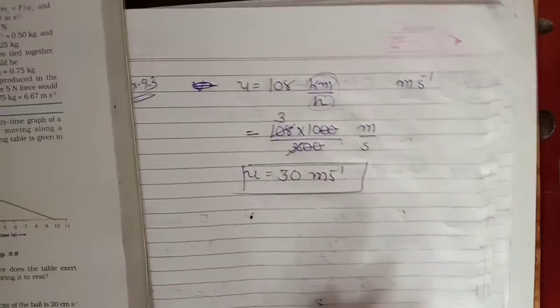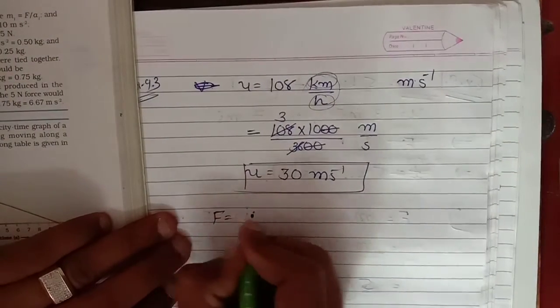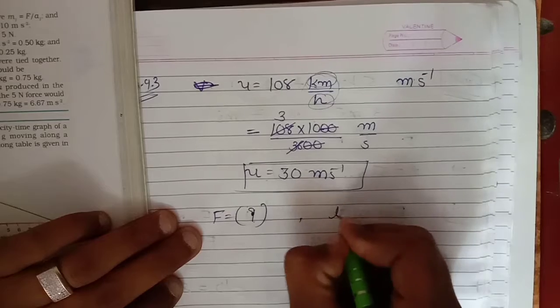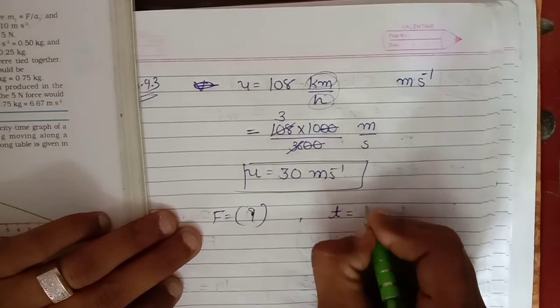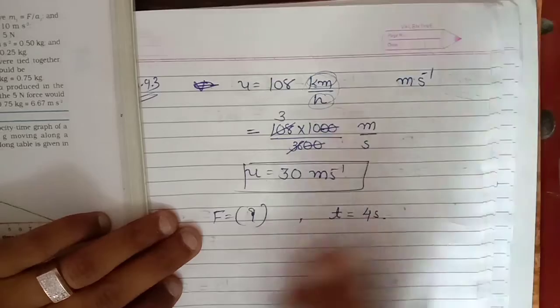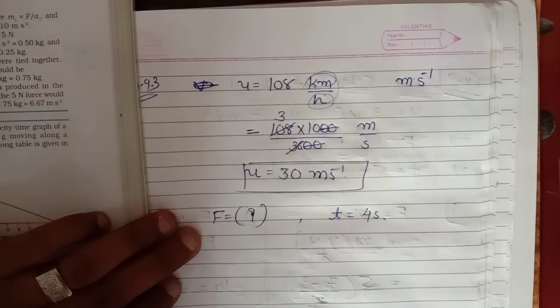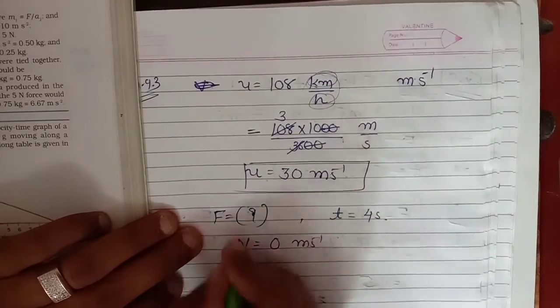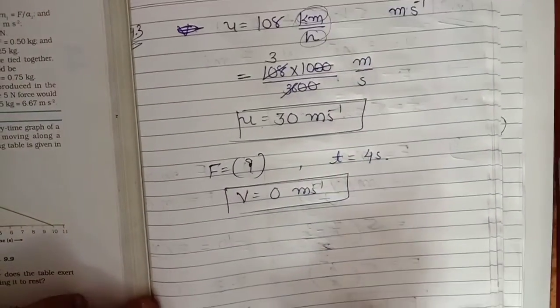Clear? So brake applied means some force is applied. And after how many seconds? 4 seconds. After 4 seconds, the motor car is stopped. It means final velocity is what? 0 meter per second. You have to find the force.